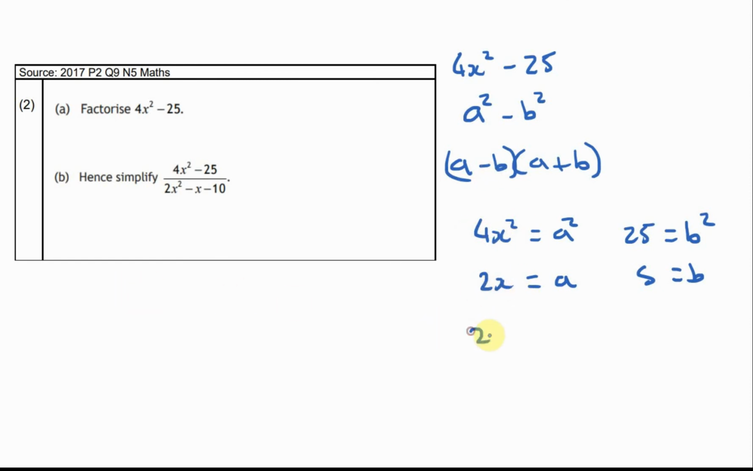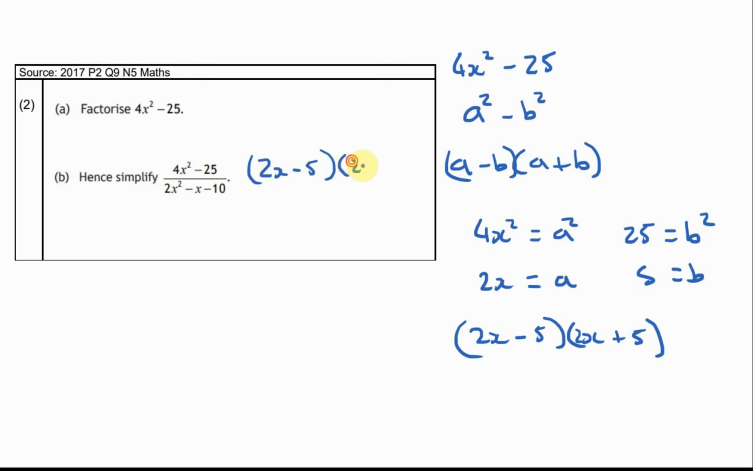I can say 2x take away 5 and 2x plus 5. So that's me factorised this. And now it wants me to simplify this expression. Now, at this point, we can rewrite this top line as 2x take away 5 and 2x plus 5.